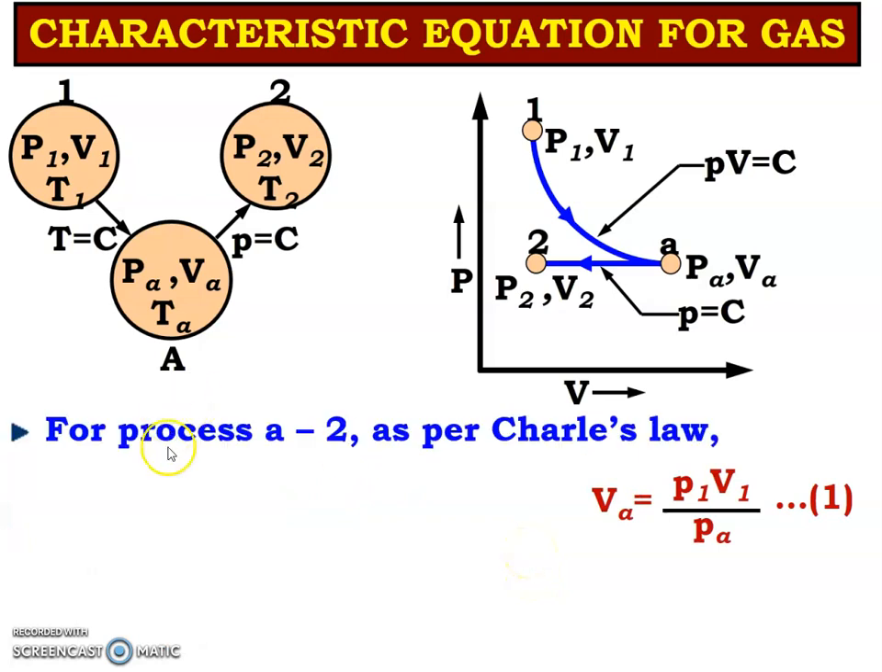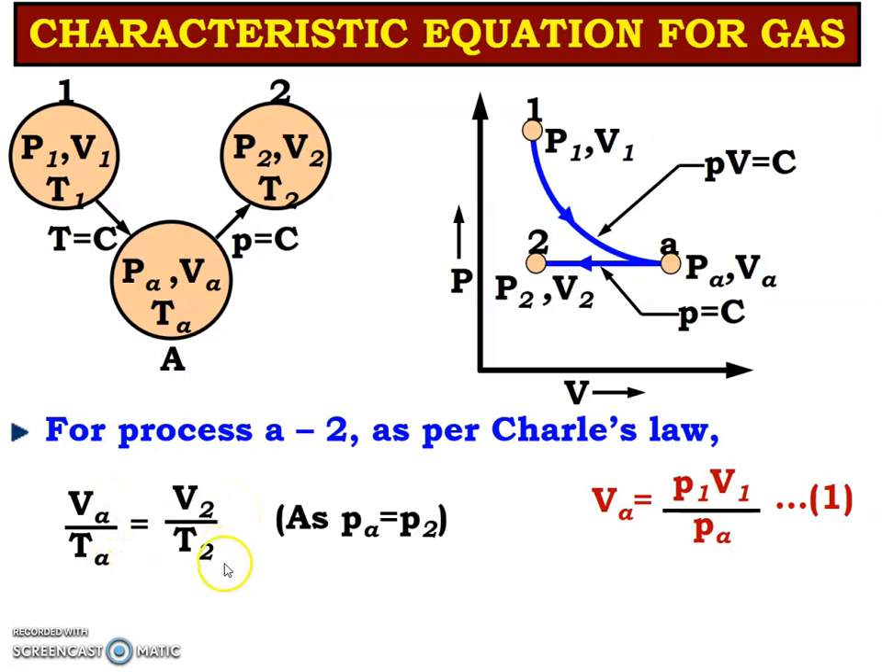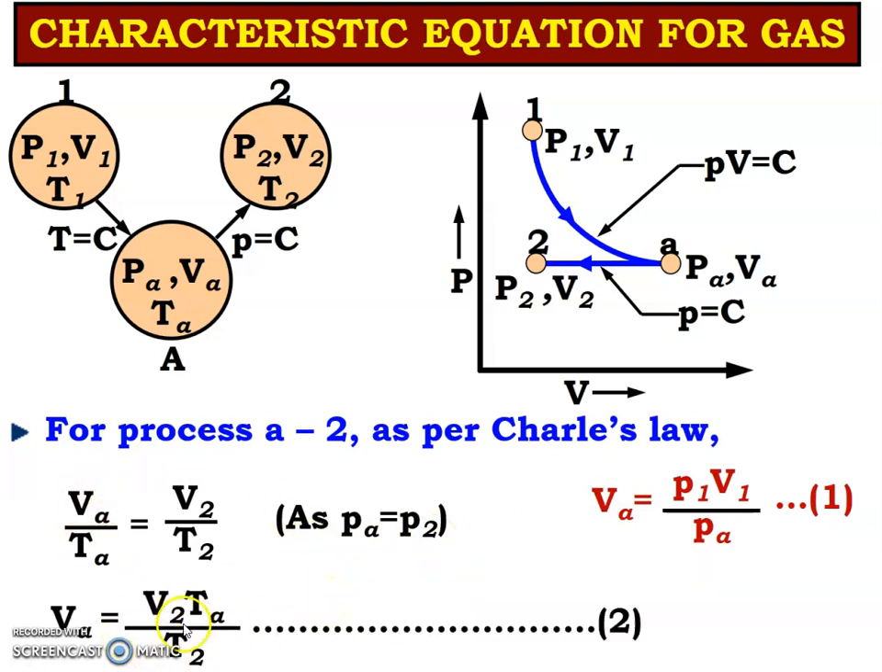Now the same gas at state A passes through the Charles law process and reaches state number 2. So for process A to 2, as per Charles law, because pressure is constant, we can write V by T is constant. So VA by TA is equal to V2 by T2 because pressure is constant, that is PA is equal to P2. Now from this equation we can write VA is equal to V2 into TA by T2. Let us call this equation number 2.